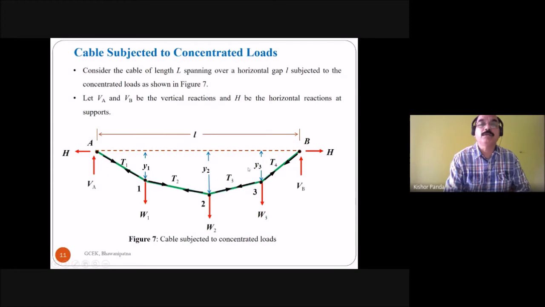Y1 is equal to M1 divided by H, Y2 is equal to M2 divided by H, and Y3 is equal to M3 divided by H.